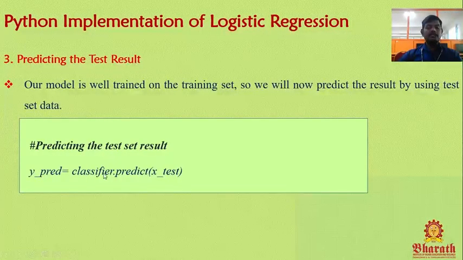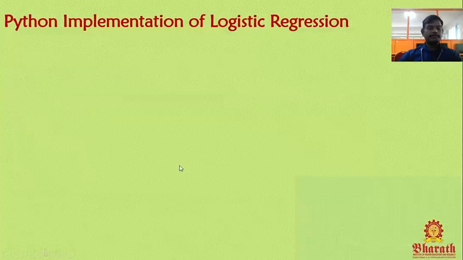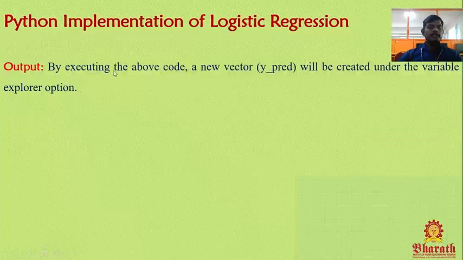This line is used to predict on the test data. We have validated, we have tested the logistic regression model for the car company.